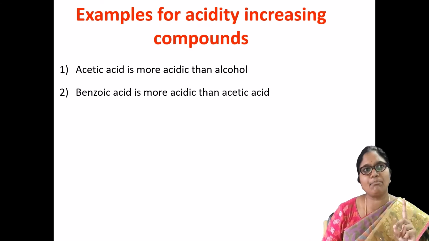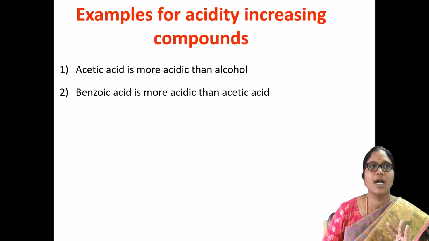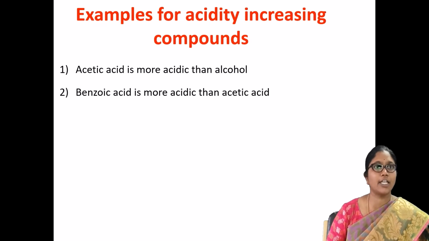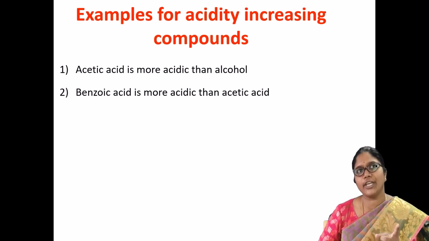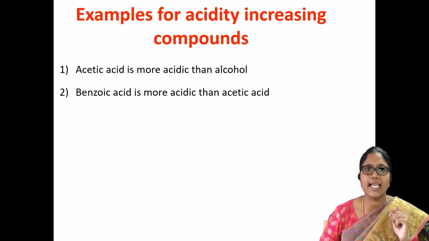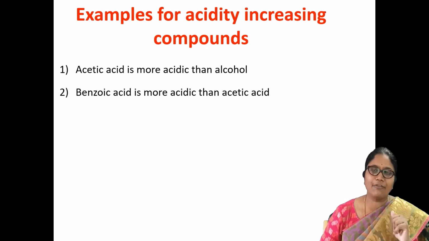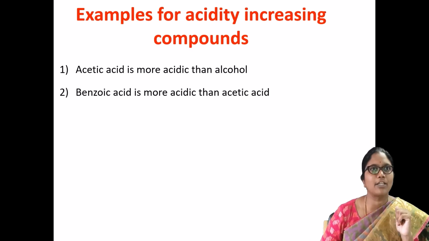The second example explains the effect on acidity between two carboxylic acids, one aromatic and one aliphatic. Here acetic acid is an aliphatic carboxylic acid and benzoic acid is an aromatic carboxylic acid.